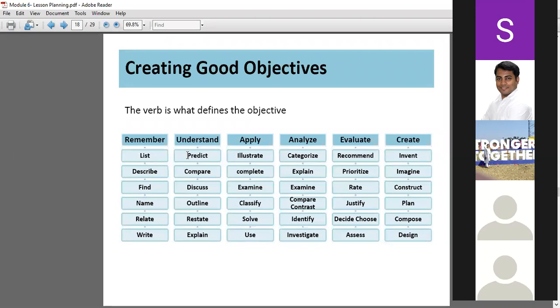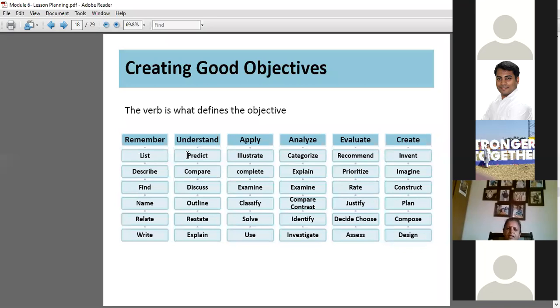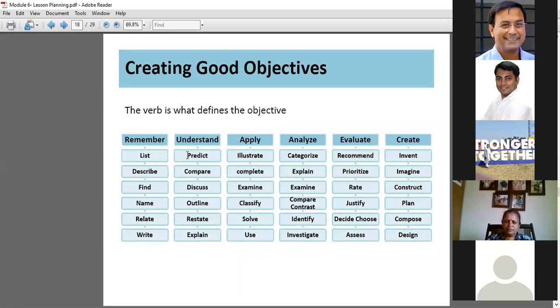Restate. What do you mean by restate? They can add one or two points according to their imagination. They should be able to reframe and represent this information in their own way, add or twist the information and present it. Only if their understanding is clear will they be able to do it, right?